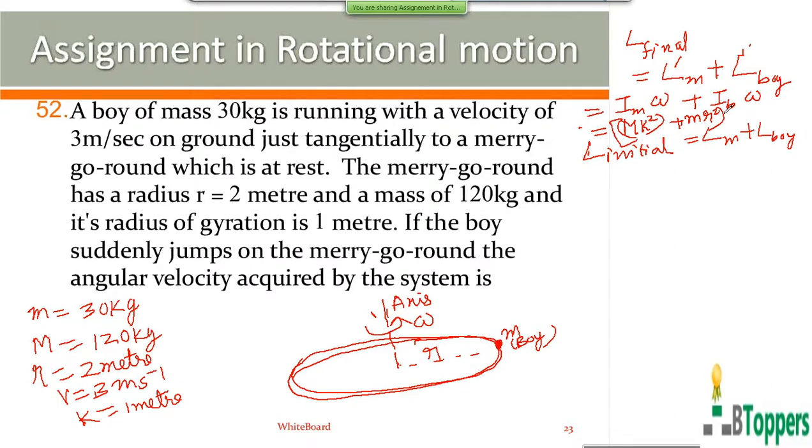The mass m of the boy is concentrated at a distance equal to r from the axis of rotation. Here r is the radius of the merry-go-round. You can take omega common outside here. Initial angular momentum of the merry-go-round is 0 because the merry-go-round is initially at rest.